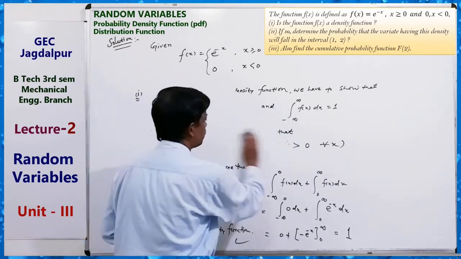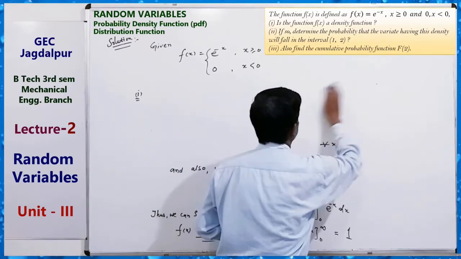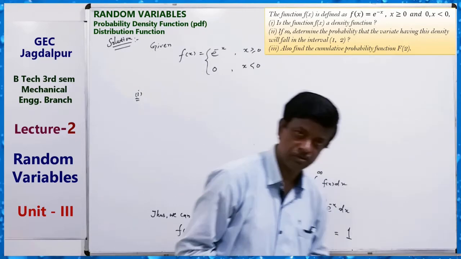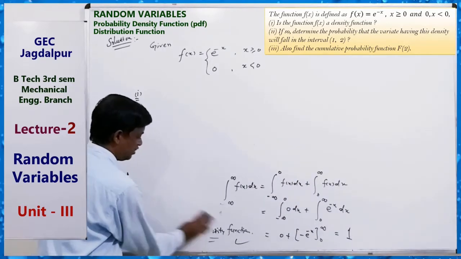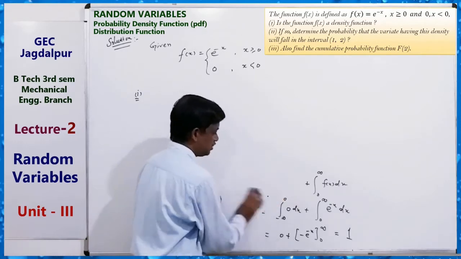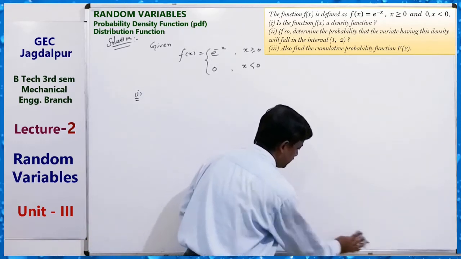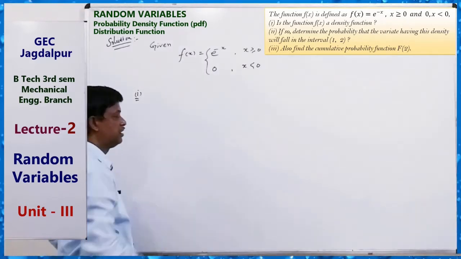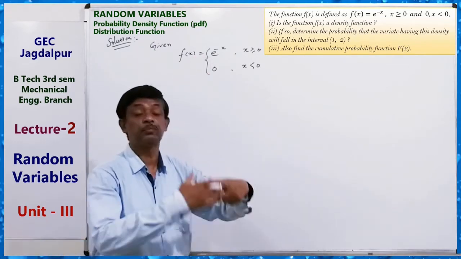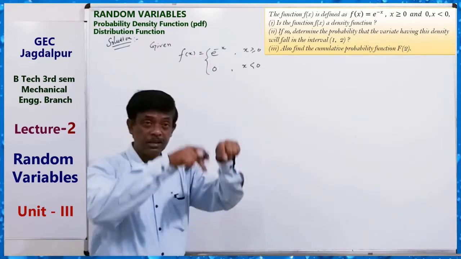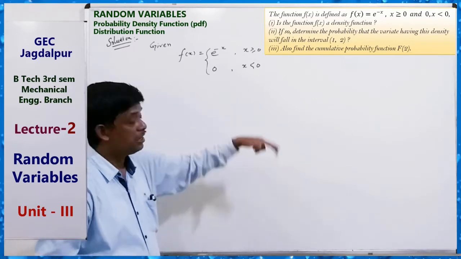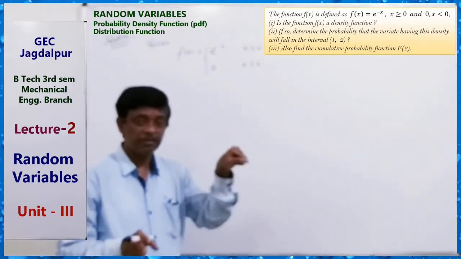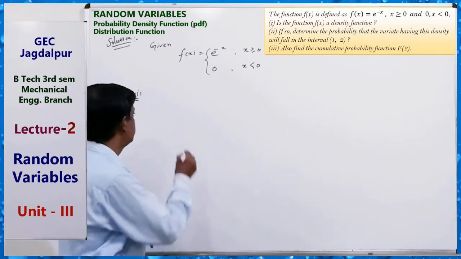Clear? So in the second part, if this is a probability density function, then find the probability when the variate falls in the interval 1 and 2, because a random variable takes values in an interval.